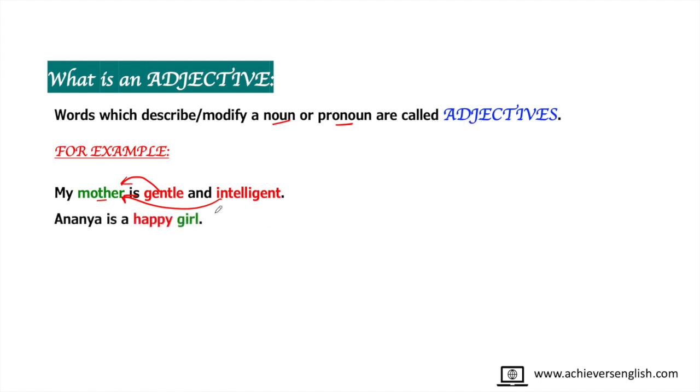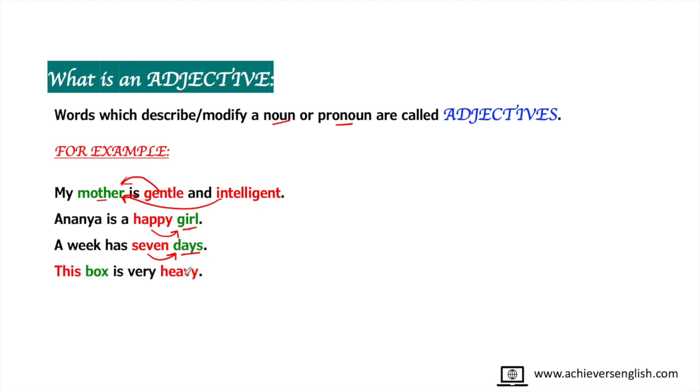Let's see the next one. Ananya is a happy girl. So, girl is a noun here, and the word happy is modifying the word girl. It is telling the quality of a girl. A week has 7 days. Here, days is a noun, and the word 7 is modifying days. How many days? 7 days.